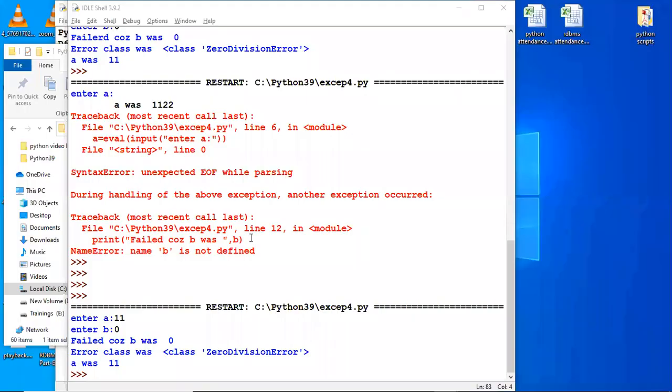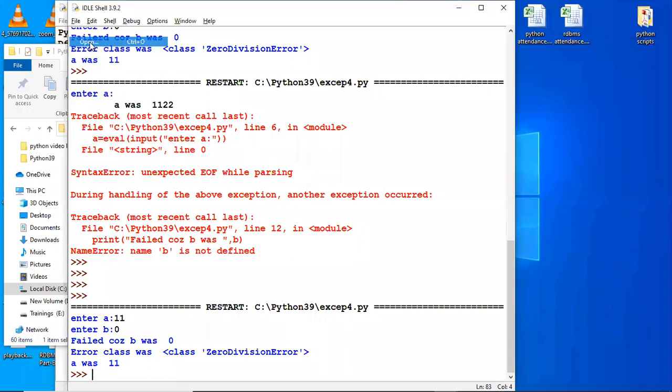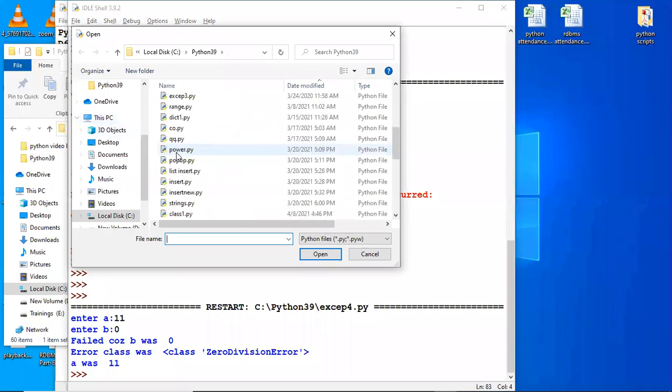So let's take another example now, the last one, in which we'll be dealing with custom exceptions. That is, making our own exceptions instead of the system defined exceptions. Okay, let's work with the last example for exceptions. And let's open up this code here.